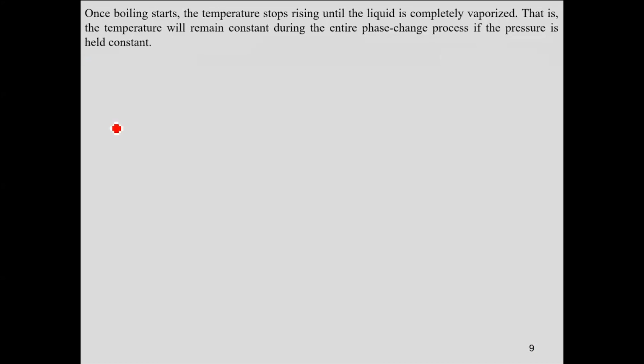So we continue adding heat. That means the boiling starts, but the heat added would not cause any change in the temperature. Temperature would stop rising until and unless the liquid is completely vaporized. That is, the temperature during the entire phase change process would remain the same if the pressure is held constant.